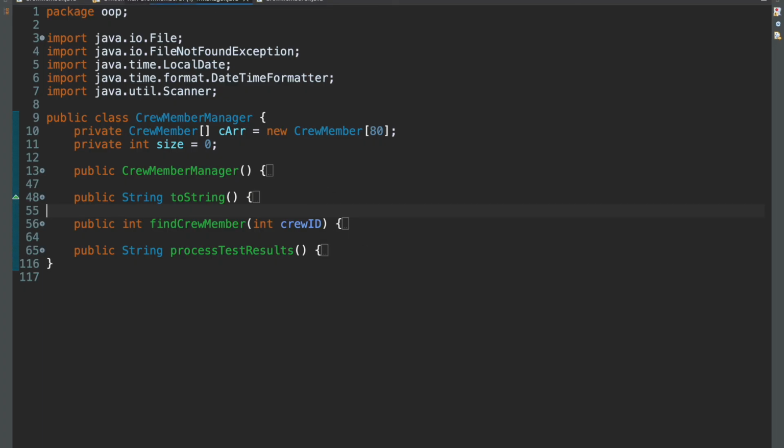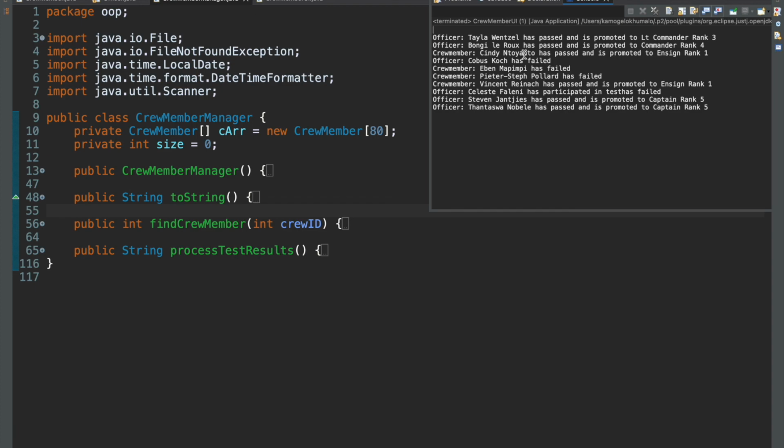So let's print. And there we go. Officer Taylor Wensall has passed and is promoted to Lieutenant Commander. Officer Bongi LaRue has passed and is promoted to Commander rank 4. And the same thing with Officer last one, right? So let's check the first one. Officer Taylor and Tan Shua, rank 4, rank 3.